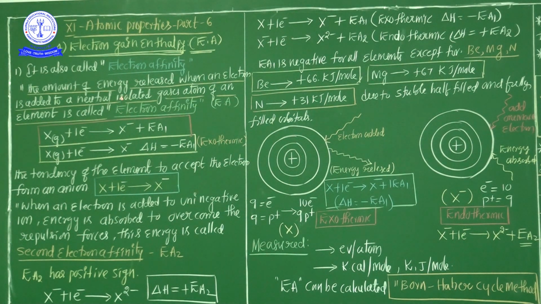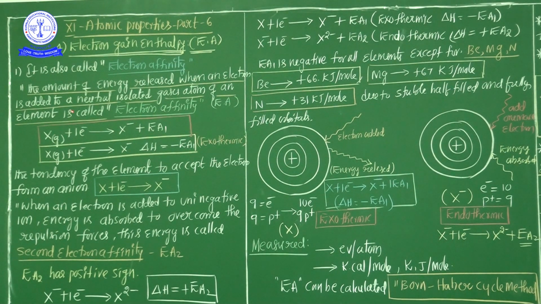Once again, comparing both definitions: ionization potential means the minimum amount of energy is required to remove the electron from the outermost orbit. Similarly, in electron gain enthalpy, energy is released, not required, when an electron is added to the neutral isolated gaseous atom. It is called electron affinity or electron gain enthalpy.